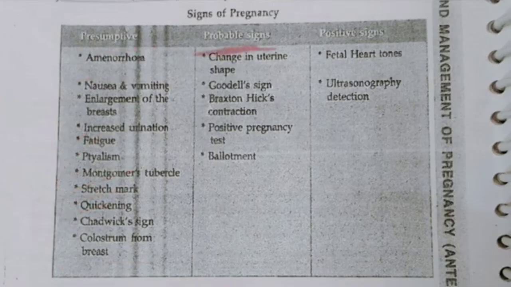The probable signs. Probable signs are nothing but the signs and symptoms that are observed by the doctor at the time of examination. So what are the symptoms that the doctor generally sees? Change in uterus. Uterus level will be changing month after month. Goodell sign. What is Goodell sign? Goodell sign is nothing but softening of the cervix. Braxton Hicks contraction. What is Braxton Hicks contraction? That is nothing but the irregular, infrequent and painless contraction. That is also known as false labor pain.